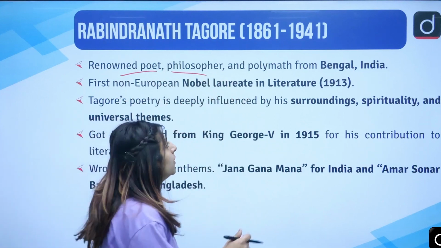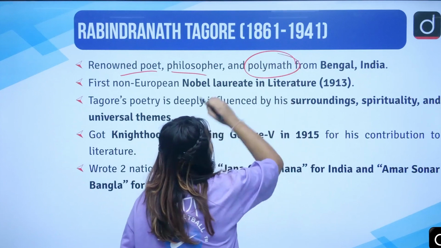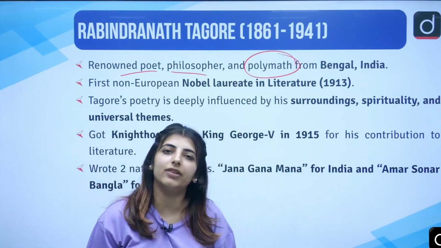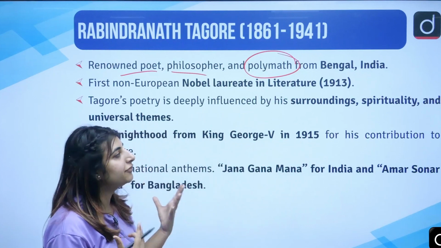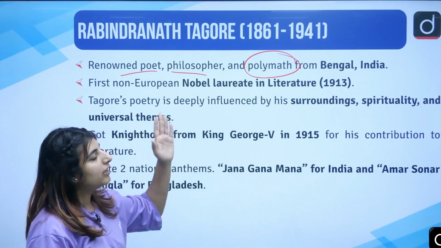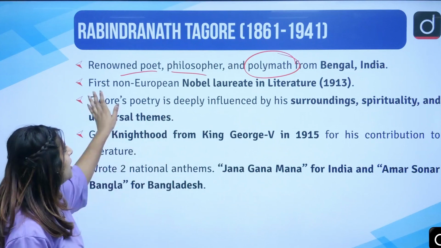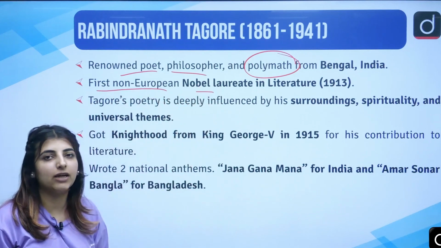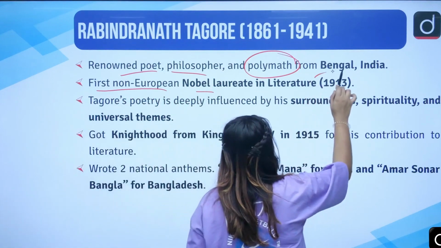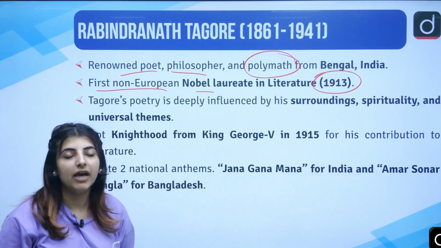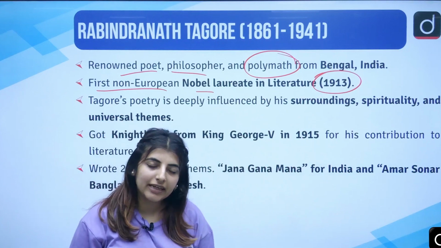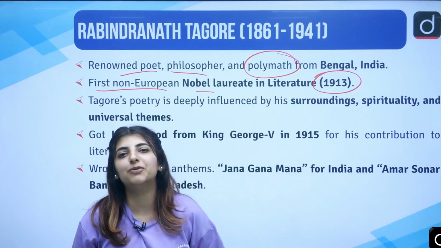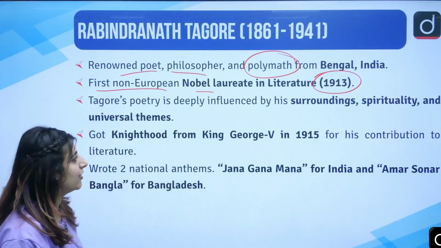What do we mean by the word polymath? We mean an expert, a person who knows much and more things, an expert in the field, correct? So he was a polymath from Bengal, India. First non-European Nobel laureate in literature, as I already told you. He was awarded the Nobel Prize in Literature in the year 1913. For which work? We are going to talk about it. So for that very thing, you are supposed to stay tuned with me for a longer period of time.